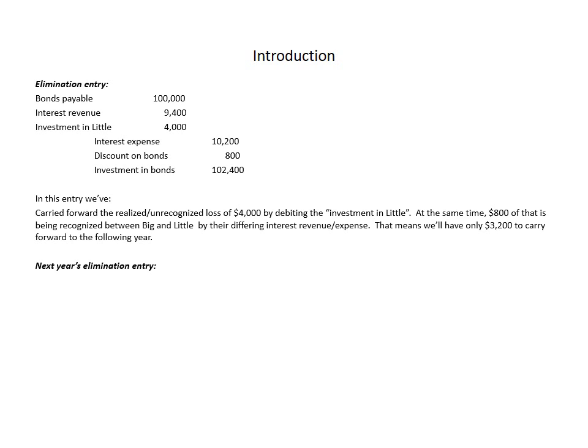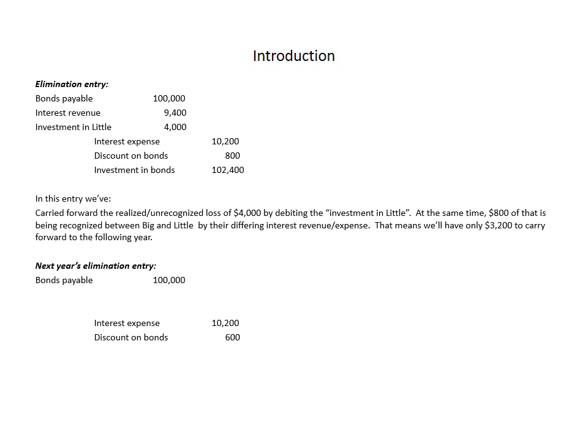So let's go ahead and go to the following year. Again, now we're carrying forward $3,200. So we're going to do the same thing. First, we can visualize what's on Big and Little companies' books. Big Company still has their bonds payable of $100,000. That has to be eliminated. Their discount on bonds is now down to $600. Again, it's dropping by $200 per year. Initially it was $1,000, then it was $800, now it's down to $600. And they've got interest expense of $10,200 again. And we're assuming straight line amortization.